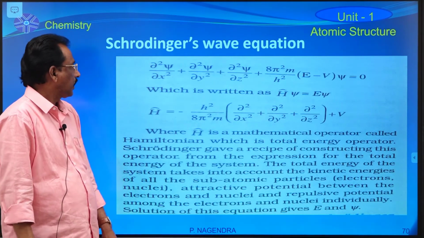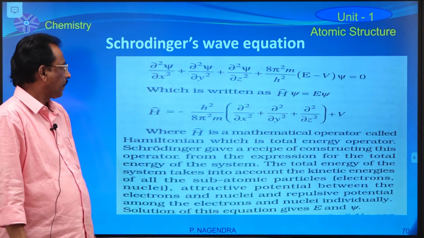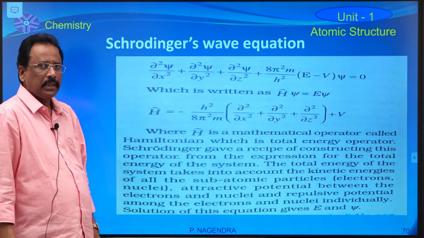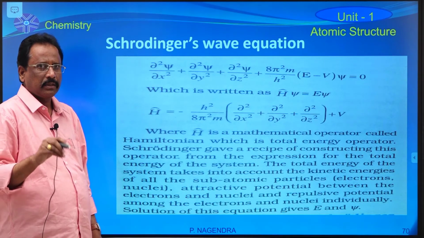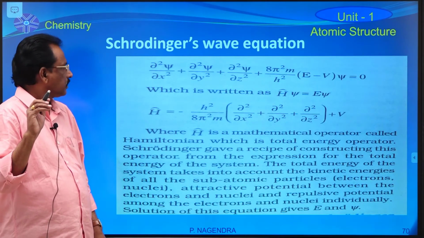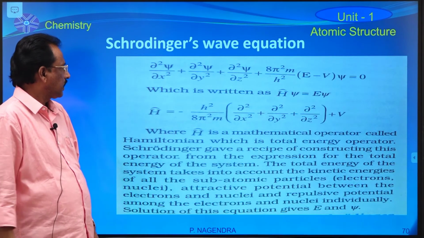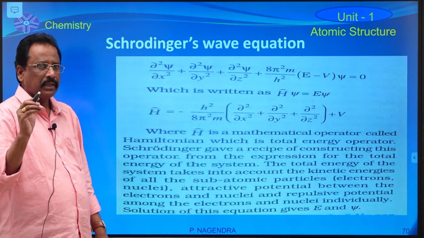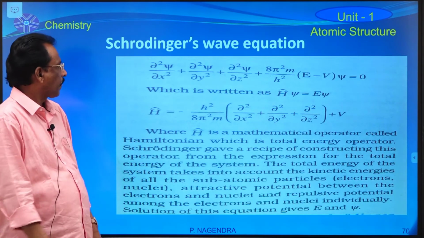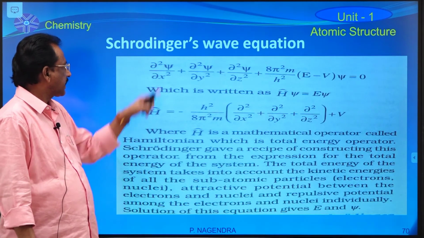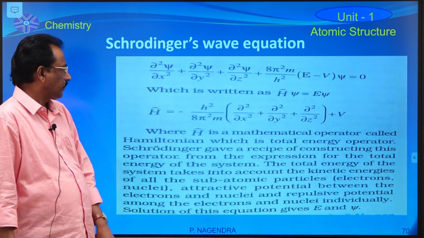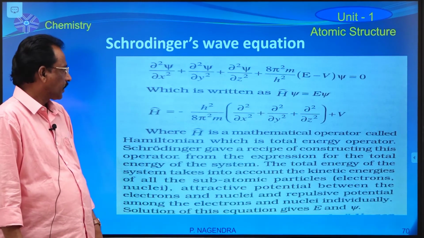Here, in this equation, the dou symbol is used in mathematics. It indicates the partial derivative, and psi will be discussed later.